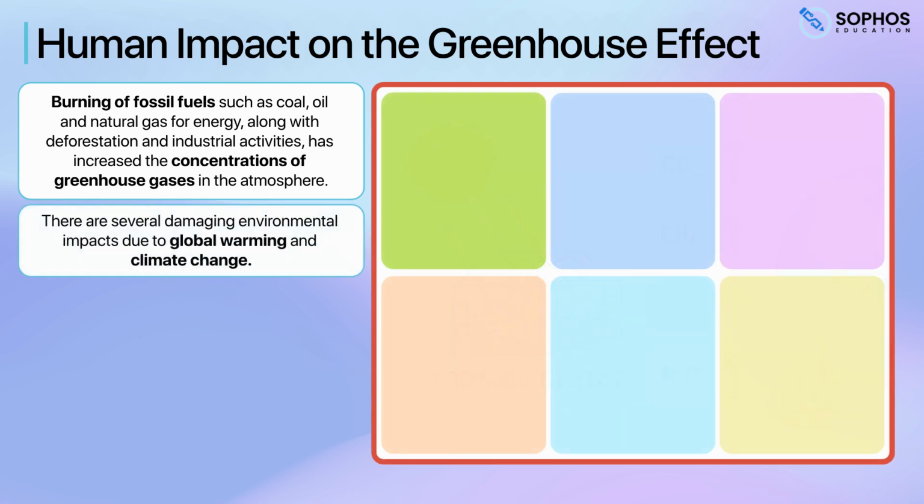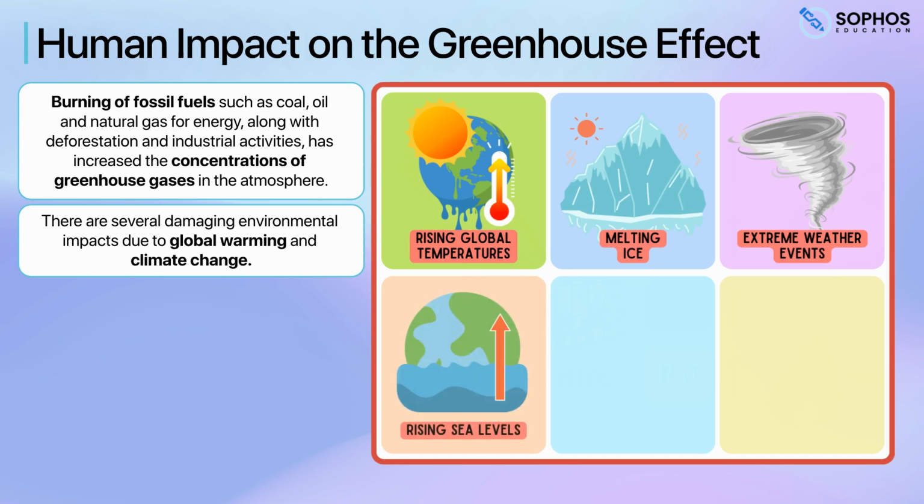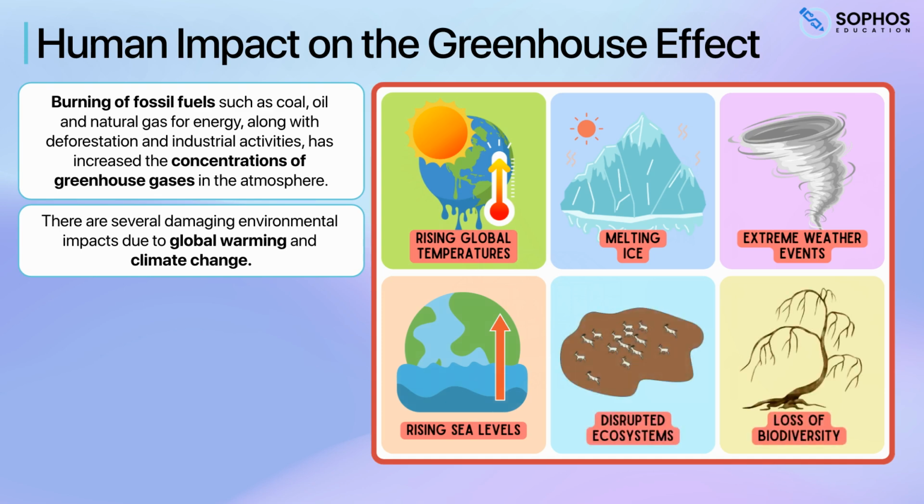Consequences of global warming include rising global temperatures, melting polar ice caps and glaciers, increased frequency of extreme weather events such as hurricanes, droughts and heat waves, rising sea levels, the disruption of ecosystems, and loss of biodiversity.